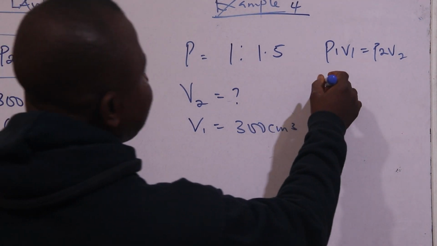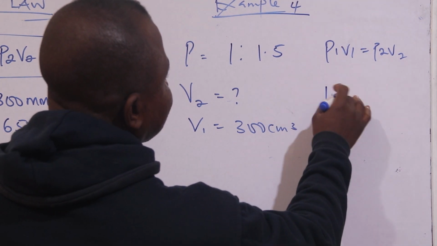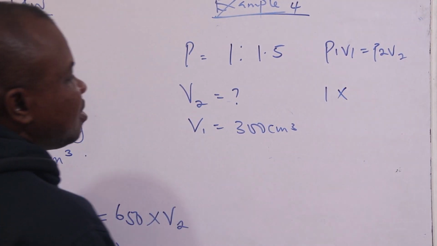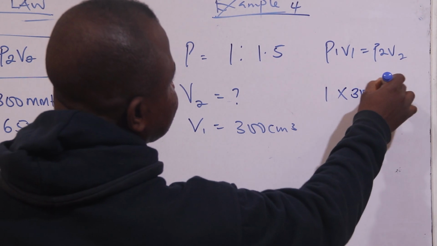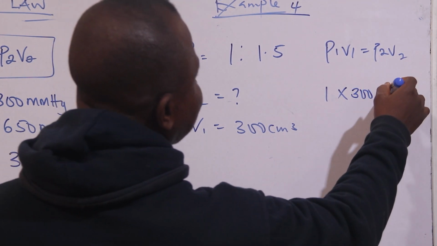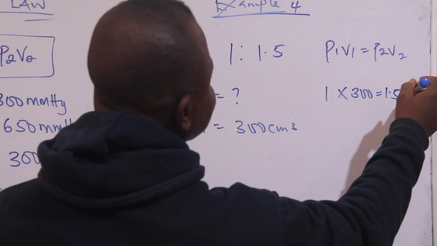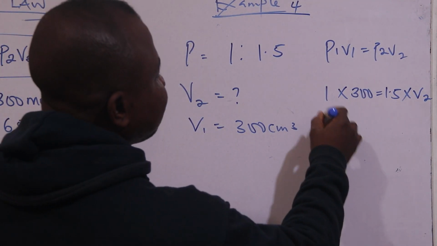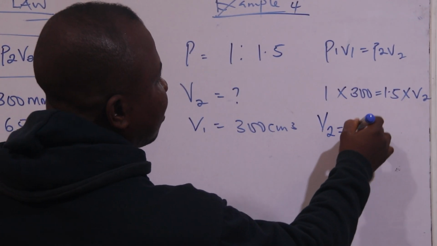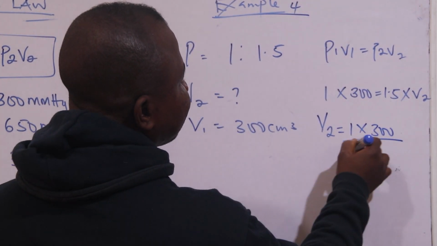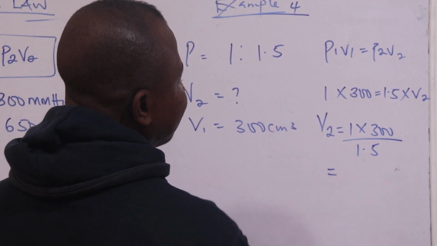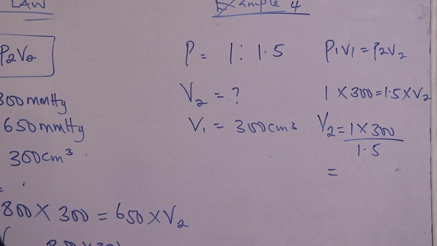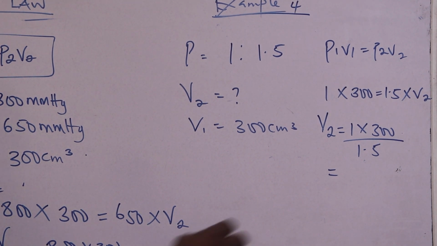So I can say my P1 is 1, multiplied by my V1, which is 300, equals my P2, which is 1.5, multiplied by my V2, the unknown parameter. Let me make V2 the subject of the formula. We will have 1 multiplied by 300 divided by 1.5. My final answer is something around 200. Let's divide it.